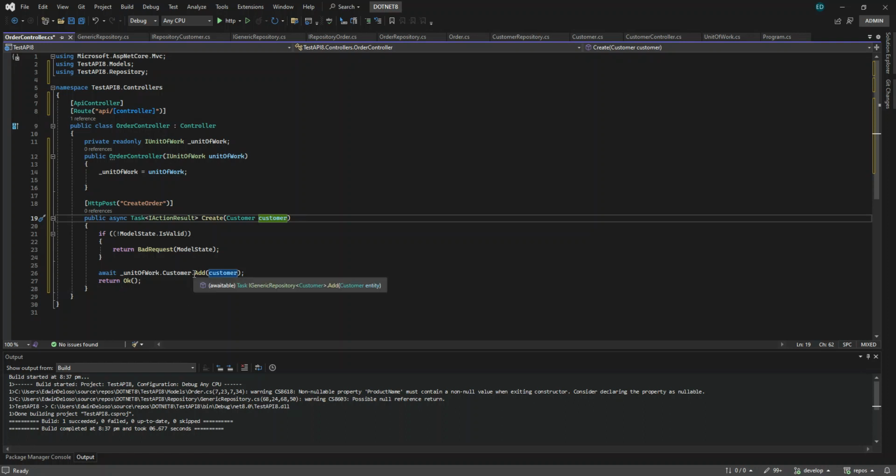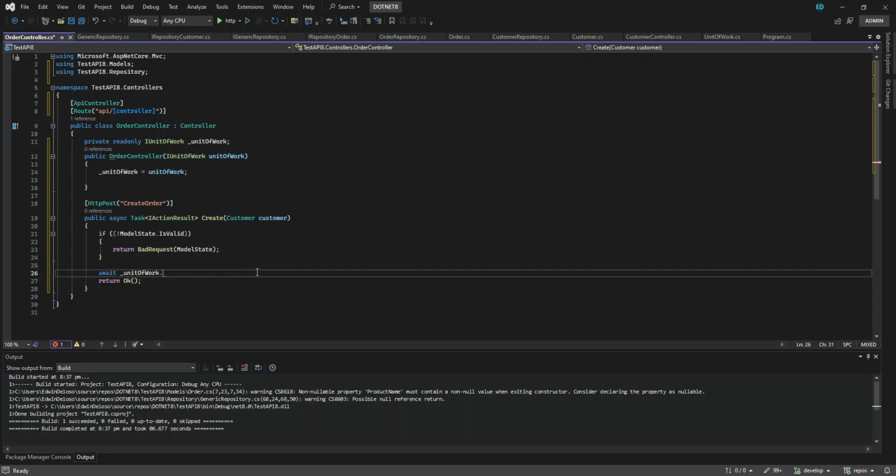Await unit of work. This is order, not customer, so we have to replace this. See, with unit of work we can now access orders, because we put this as a property of the unit of work. Then we can just say add.